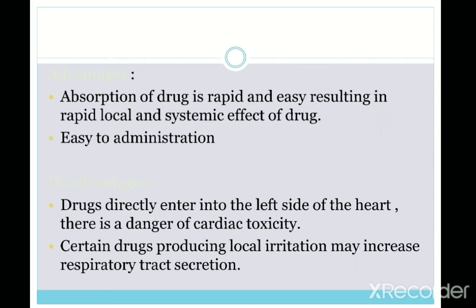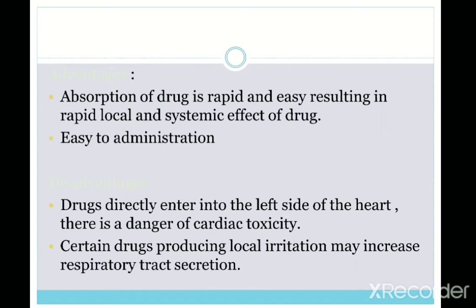The advantages are that absorption of the drug is rapid and easy, resulting in a rapid local and systemic effect of the drug, because it goes directly to the lungs, and it is easy to administer. And the disadvantages are that drugs directly enter the left side of the heart, and then go to the lungs, so